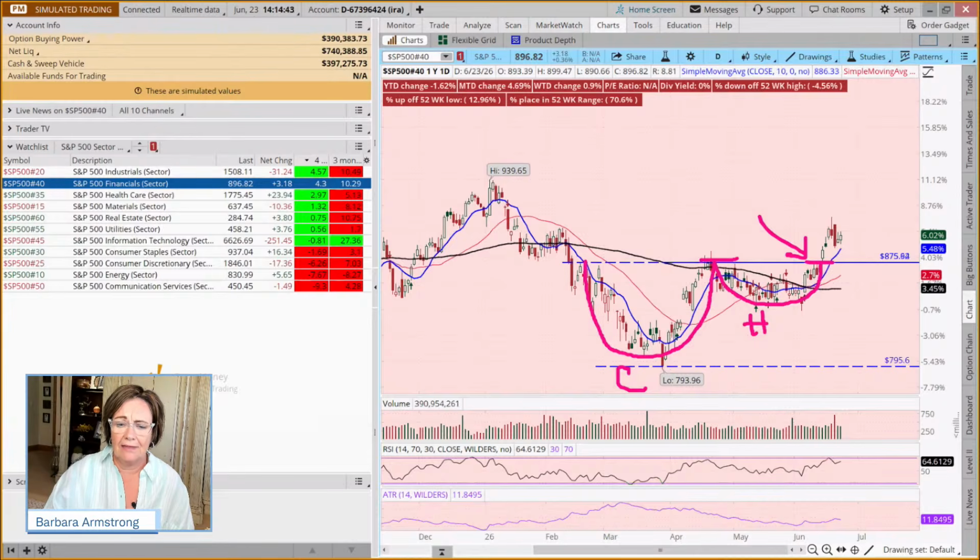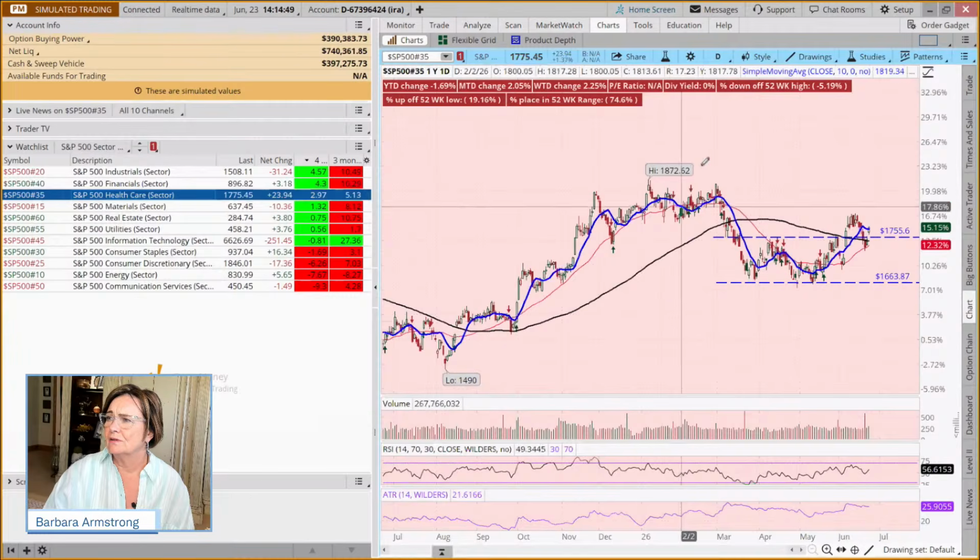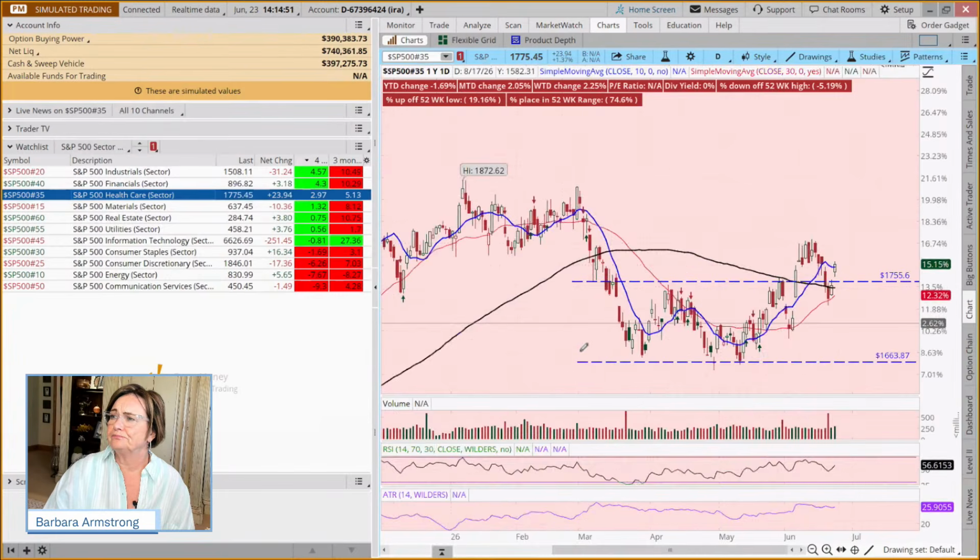When we look at the healthcare sector, we've got opportunities also. This pattern took about 3 months to set up, and we call this a double bottom pattern.